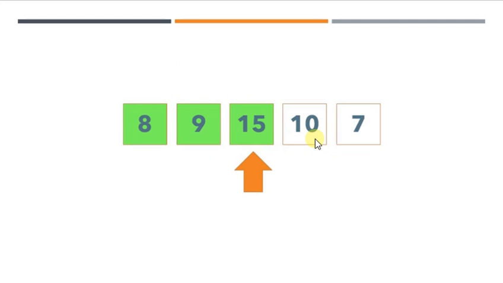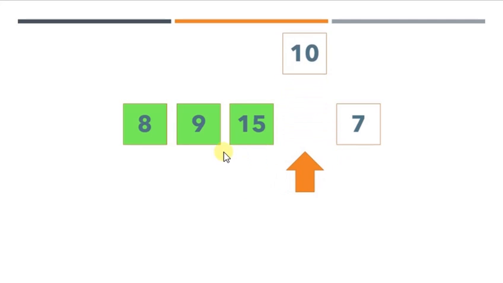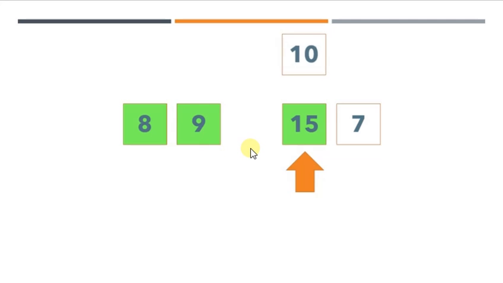Now we will be moving ahead towards the right. So take the next element, that is 10. 10 is going to be compared with each and every element. Here if I compare 10 and 15, 15 is bigger, so shift it. Then comes 9, 9 and 10. 9 is not greater than 10, so no more shifting. The rest of the elements will remain there. I have to come back here and 10 should be inserted into this location.